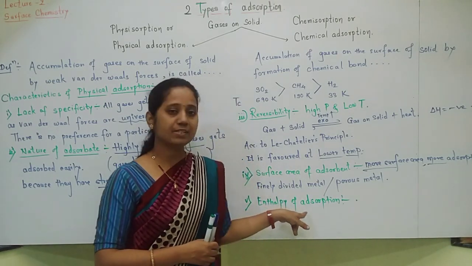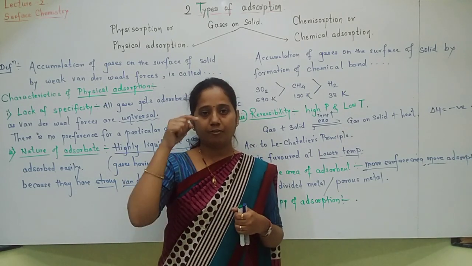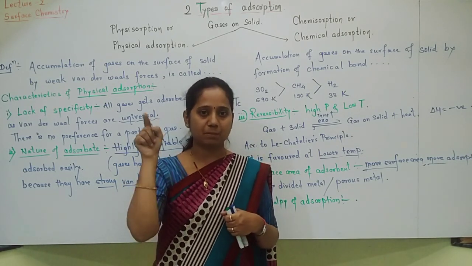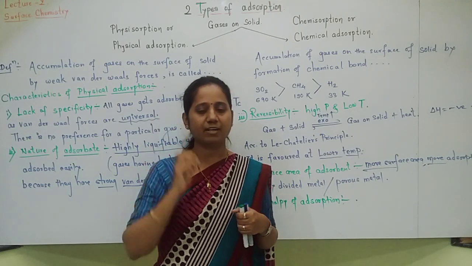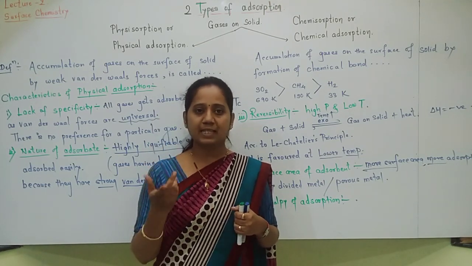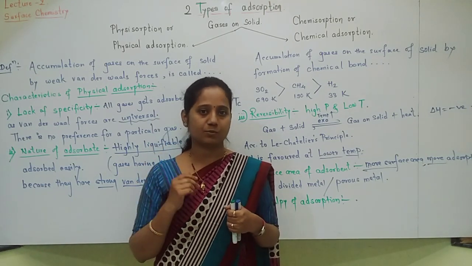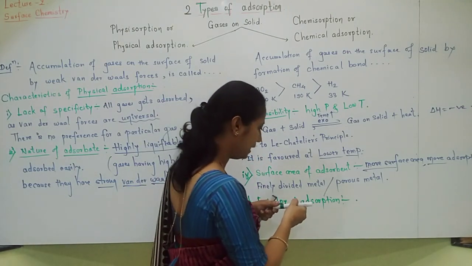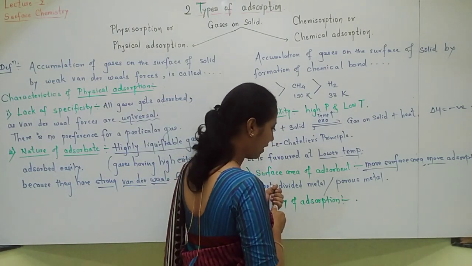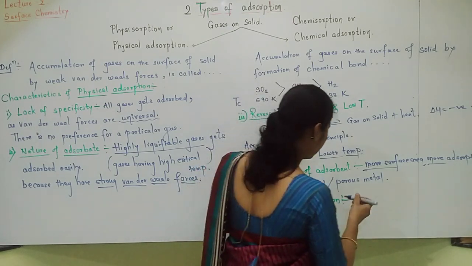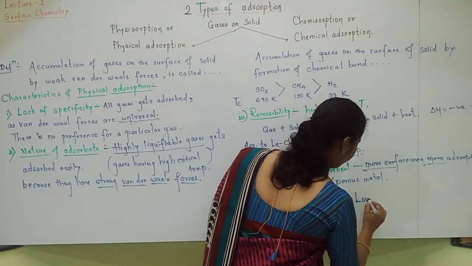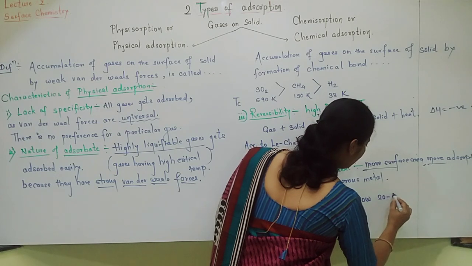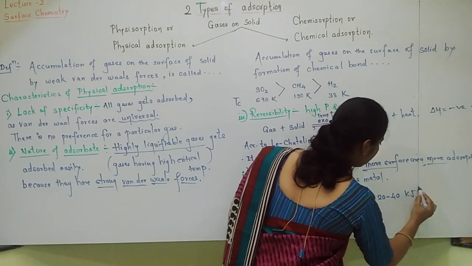But in physical adsorption, Van der Waals force of attraction is present between adsorbate and adsorbent. Weak Van der Waals force of attraction is present. That's why less amount of heat will be given out. Okay, and that's why here I am writing enthalpy of adsorption for physical adsorption is low, around 20 to 40 kilojoules per mole.